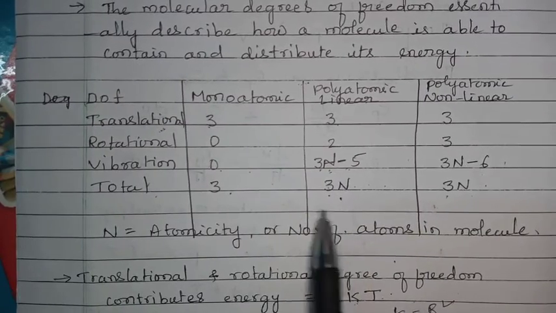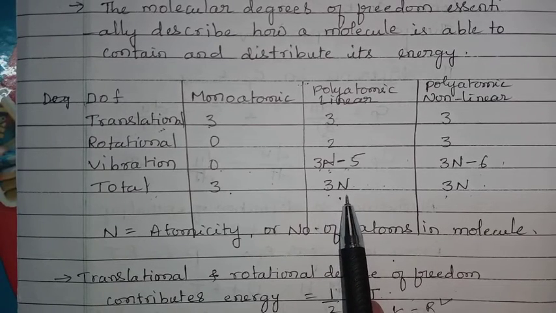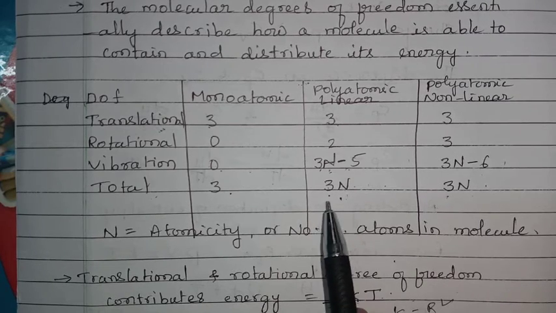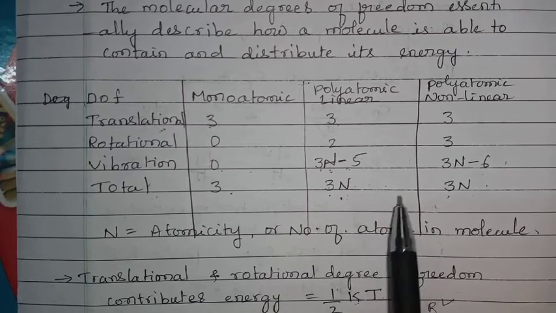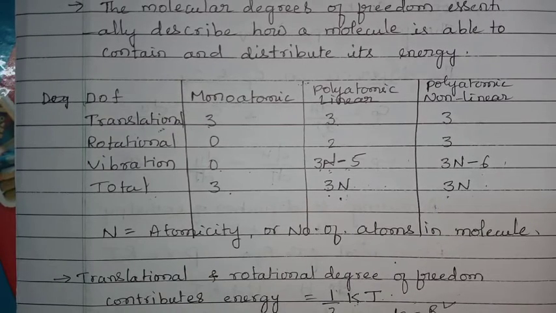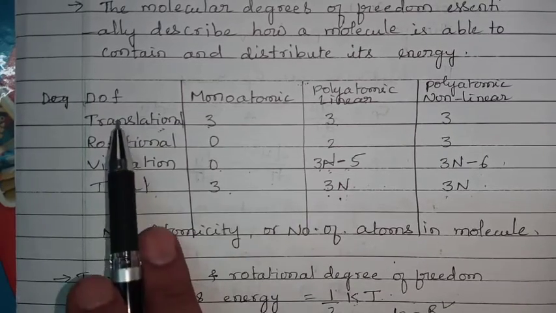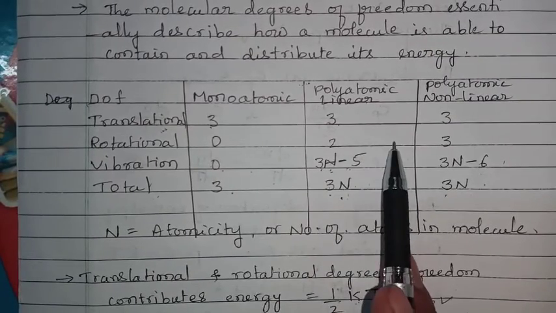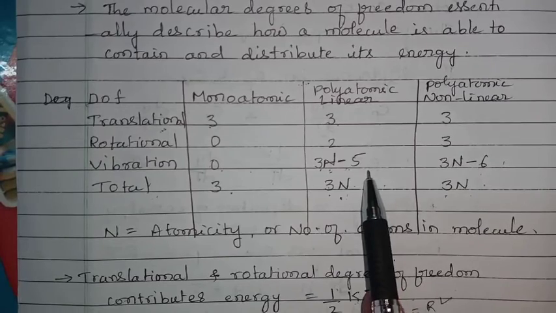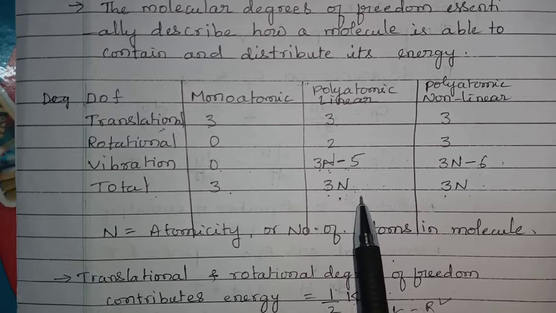N is the number of atoms present in the molecule. So for example, if you take hydrogen, 3 into 2, that is 6, 6 ways it can move. For example, this 6 is nothing but 3 translational degrees of freedom, 2 rotational degrees of freedom, and 1 vibrational degree of freedom. So the total number of degrees of freedom is 6.